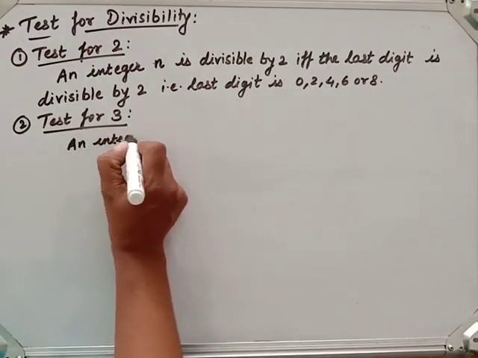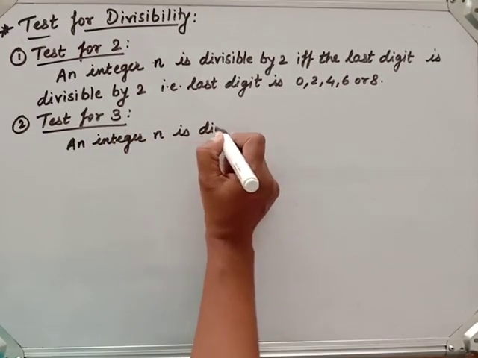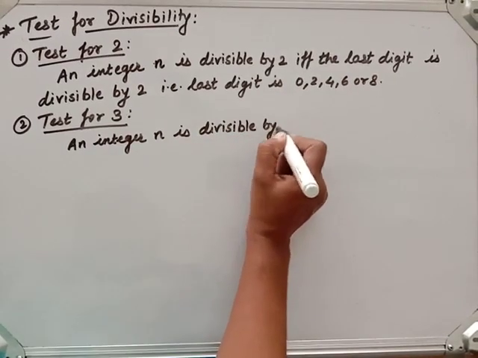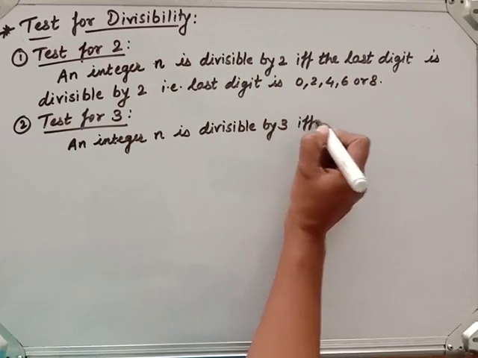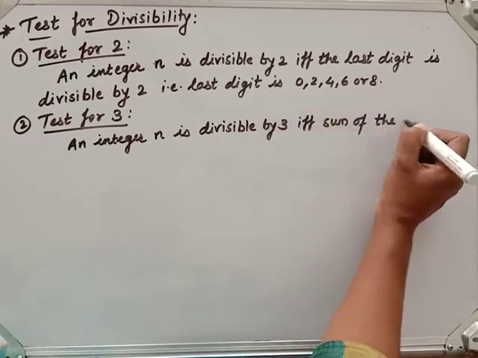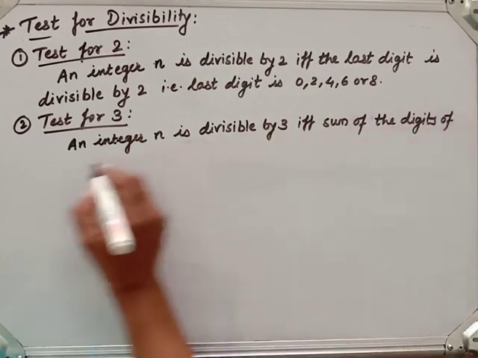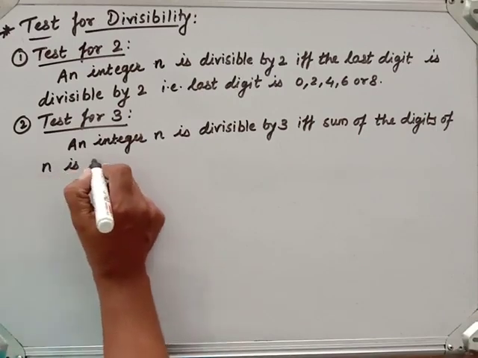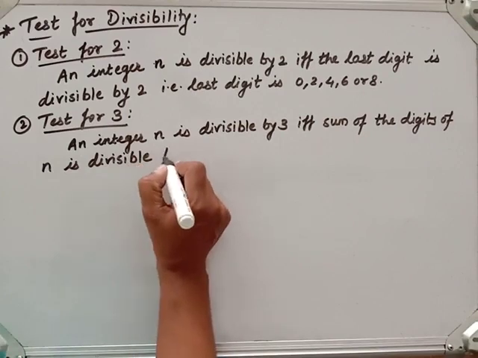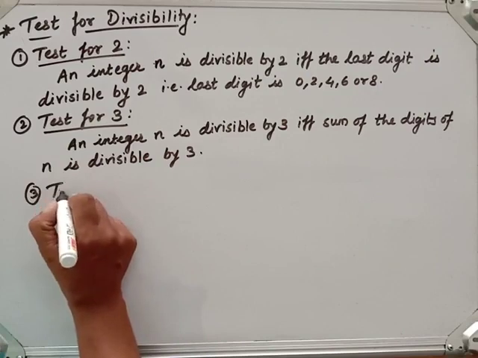An integer n is divisible by 3 if and only if the sum of the digits of n is divisible by 3.